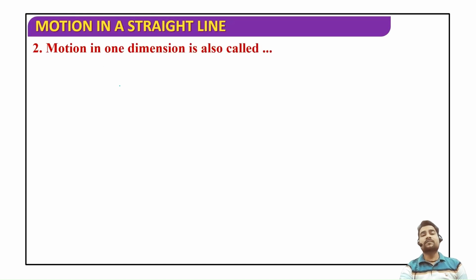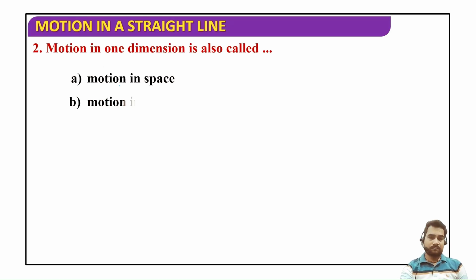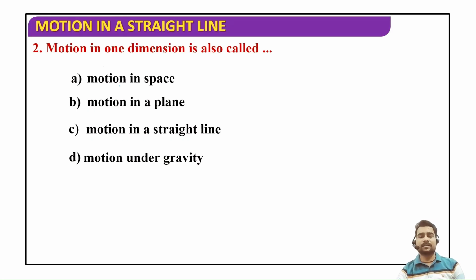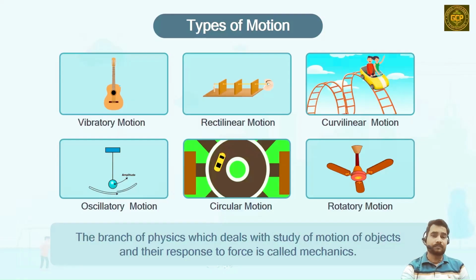Next, motion in one dimension is also called motion in space? No. Motion in a plane? No, motion in a plane is 2D motion. Motion in a straight line? Yes, motion in a straight line is one dimensional motion. Motion under gravity can be one dimensional or two dimensional. Projectile motion can be treated as a motion under gravity. So option C would be the correct answer.